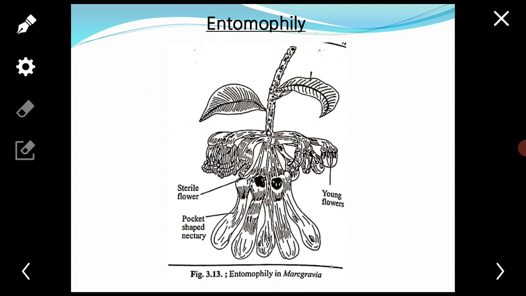For example, moths visit flowers which open after sunset. Similarly, bees, flies, and beetles visit the flowers which open in the daytime. Entomophilous flowers usually produce specific odors to attract specific insects. For example, flies are attracted by the unpleasant smell of flowers.